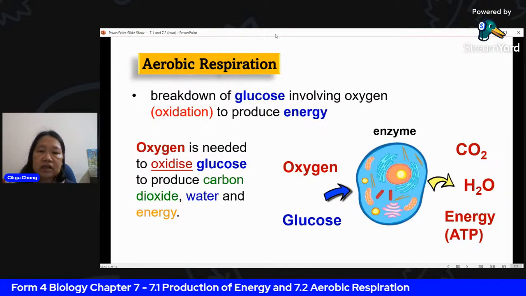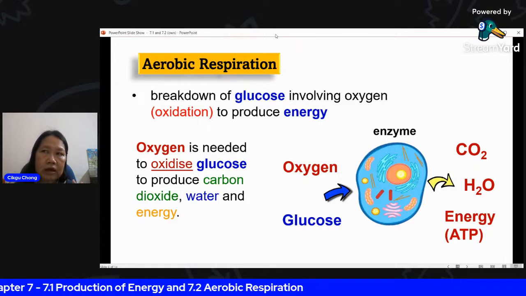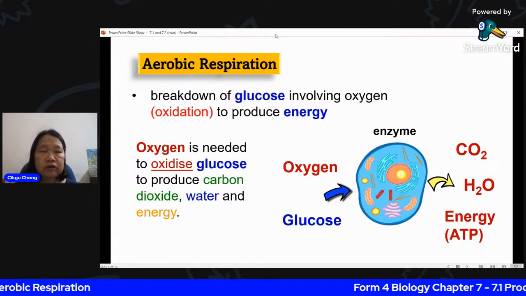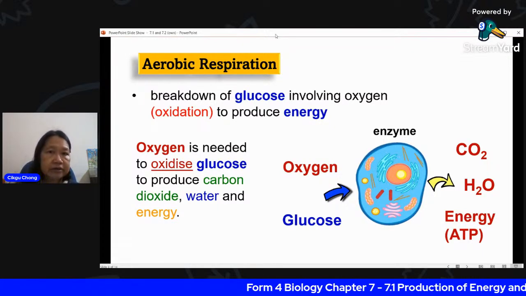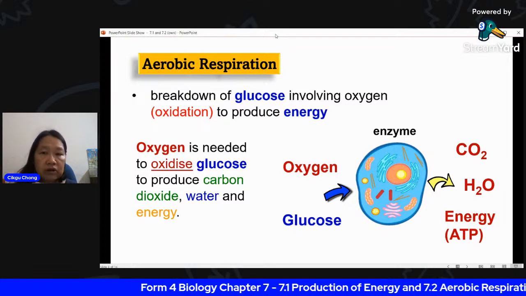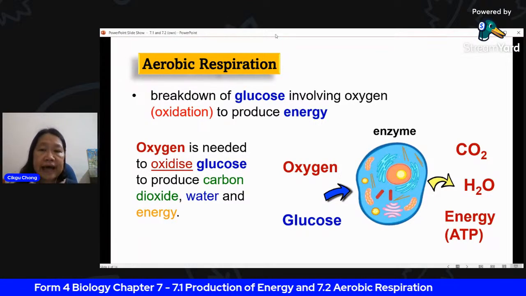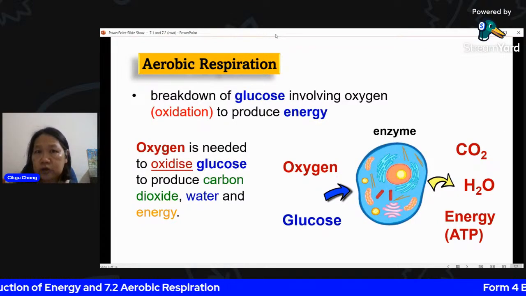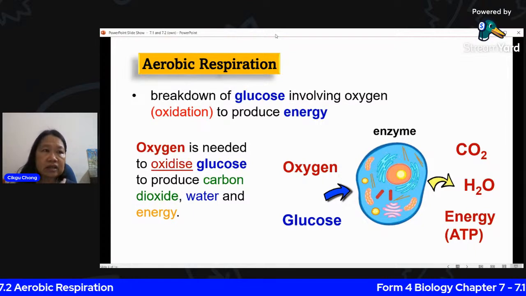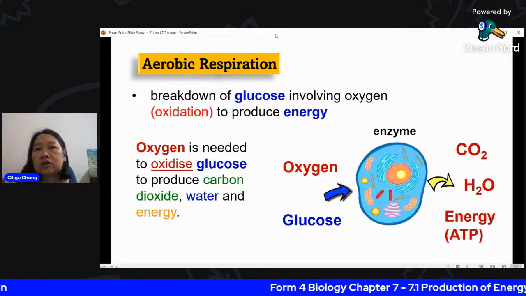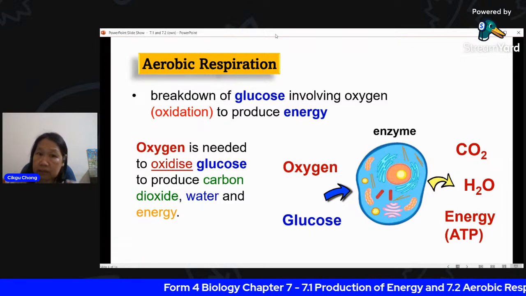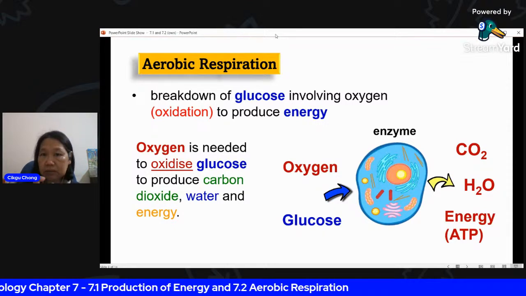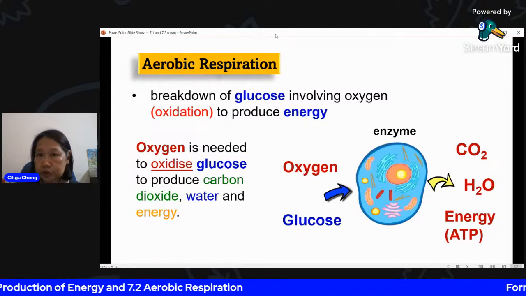This energy is stored. It is not released like fuel, where you see the fire and the heat. You actually store this energy in a molecule first. That molecule is called ATP. In other words, ATP is a molecule that stores the energy released from cellular respiration. It contains energy, stored in the bonds in the molecule itself. I will show you what I mean.